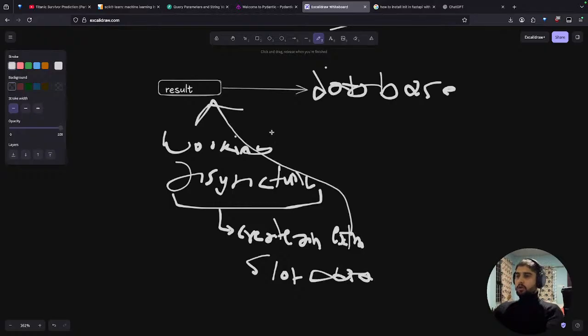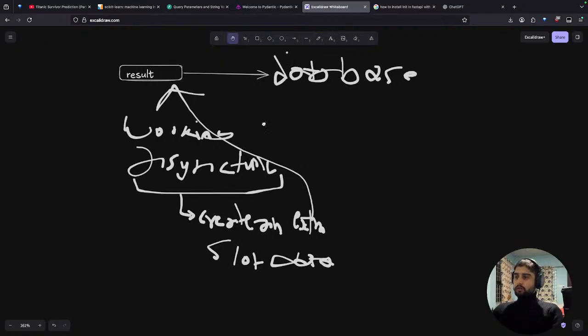Okay, so suddenly while we are creating the function, we remember that, oh no, we forgot to place the extra slot in the result. So what we've got to do here is